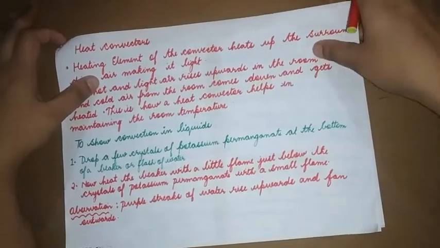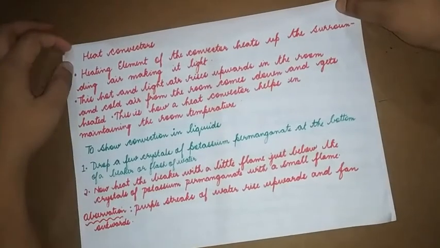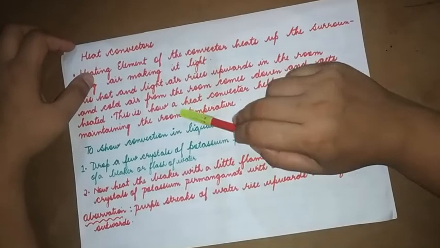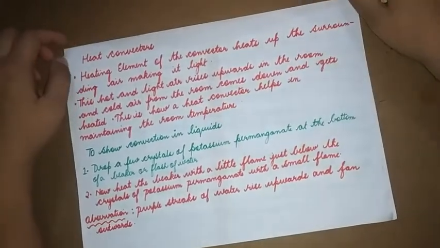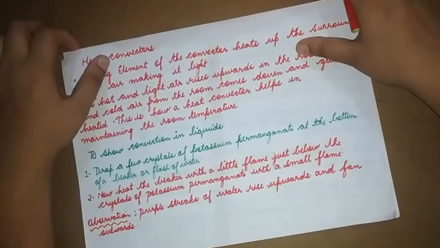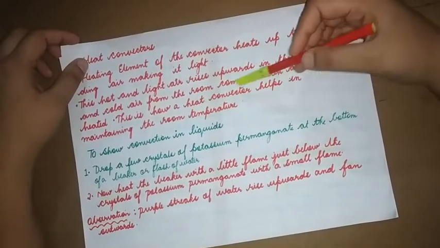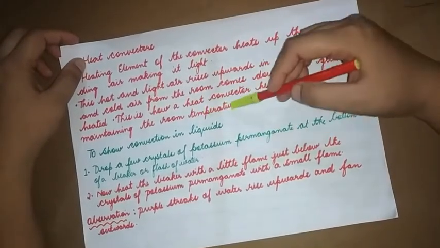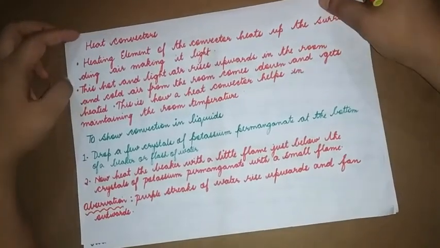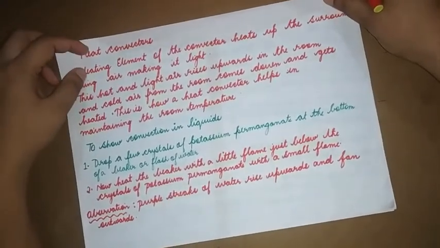You can make a guess: when it is heated up and becomes light, what happens? It will rise. The hot and light air rises upwards in the room, and the cold air from the room comes down and gets heated. So the cold air enters the heat convector, gets heated and rises. This is how a heat convector helps in maintaining the room temperature. Heat convectors are generally used during winters to warm up the air in the surroundings.